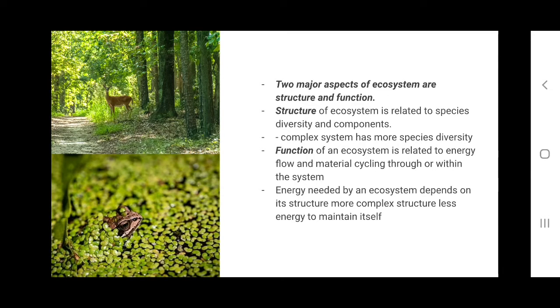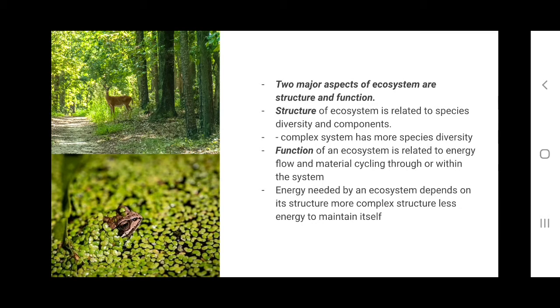The energy needed by an ecosystem depends on its structure, and a more complex structure means less energy is needed for maintaining itself. So, the energy which is required by an ecosystem always depends on its structure, that is its biotic and abiotic components.